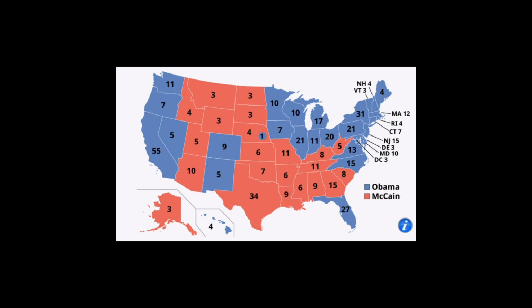And on the East Coast, Obama won Florida. Obama also won in North Carolina. He managed to win in Virginia. He won in DC, in Maryland, in Delaware, in New Jersey, in Pennsylvania, in New York, in Vermont, New Hampshire, Maine, Massachusetts, Rhode Island, Connecticut.